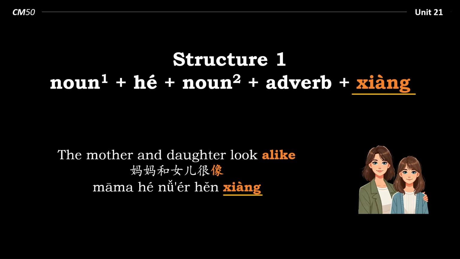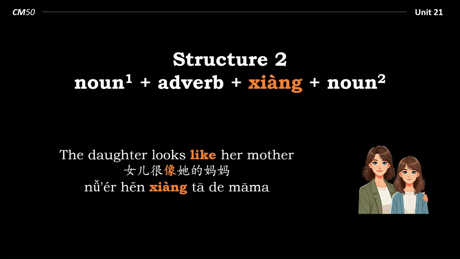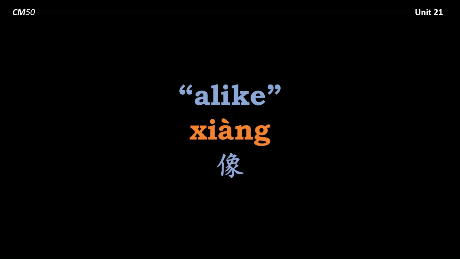Now there's another way to say this, and that is structure 2. Noun 1, adverb 像 noun 2. So noun 1, 女儿 adverb 很像 noun 2, 她的妈妈. The daughter looks like her mother. 女儿很像她的妈妈. So that's the comparative 像.